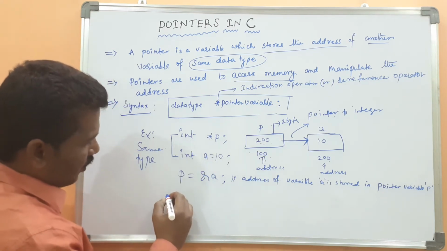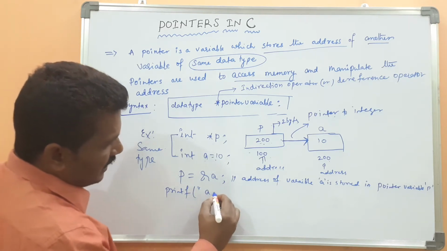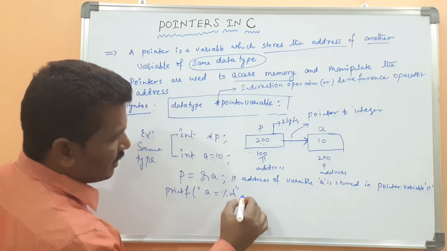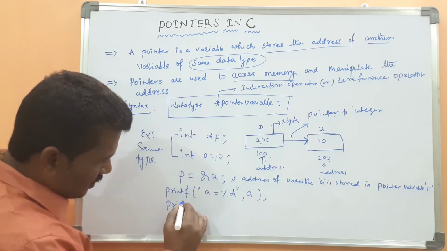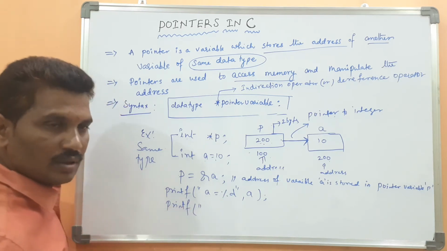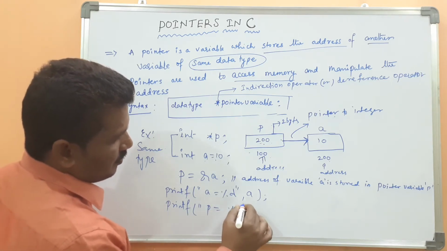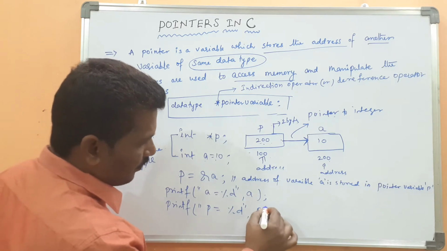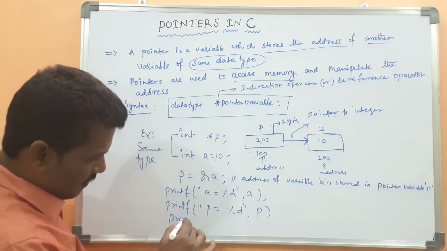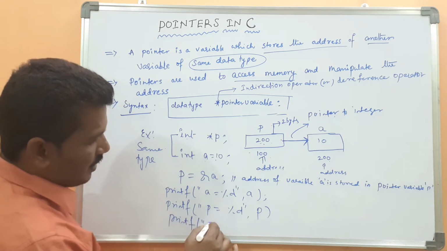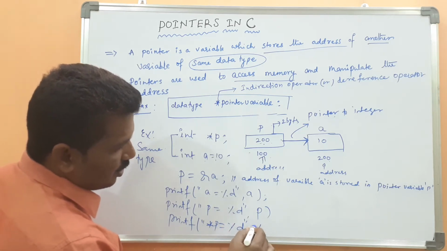After that, I want to discuss some of the values. printf a equal %d, then a. Then printf p equal %d p. Then printf star p equal %d star p.